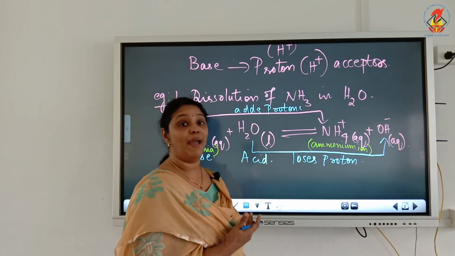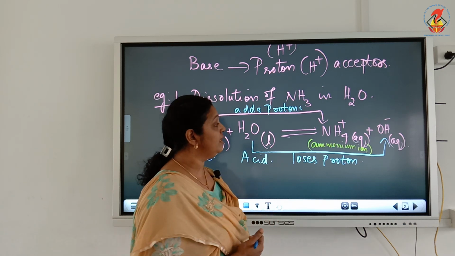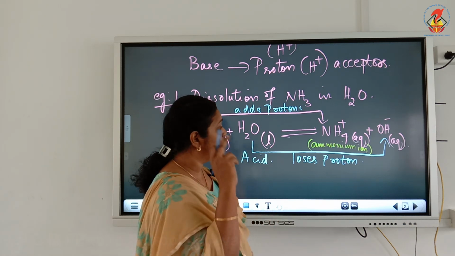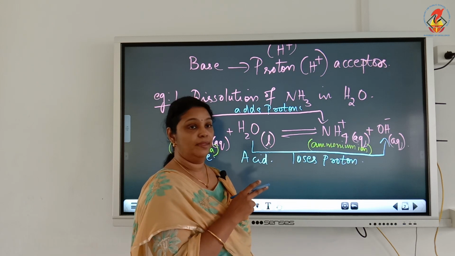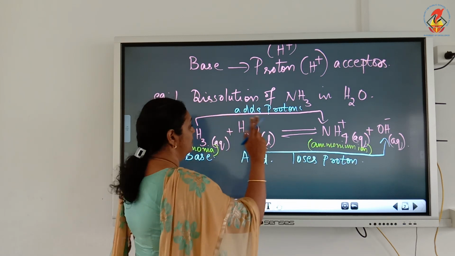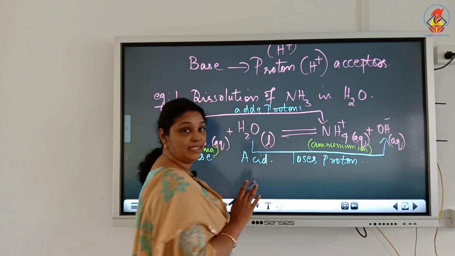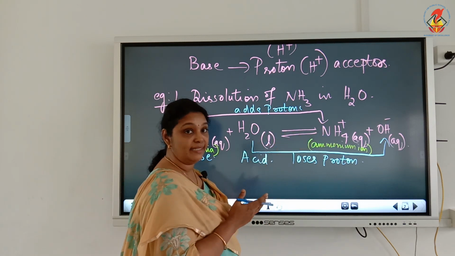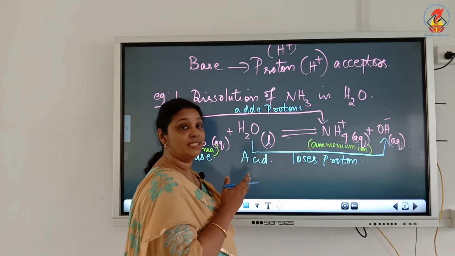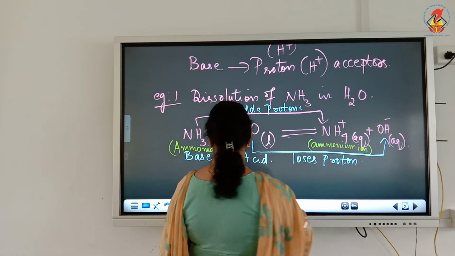Now let's see the backward reaction. In the backward reaction you can see NH4 plus will give H plus ion to OH minus, and NH4 plus will act as the acid.